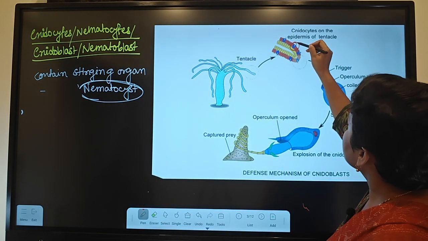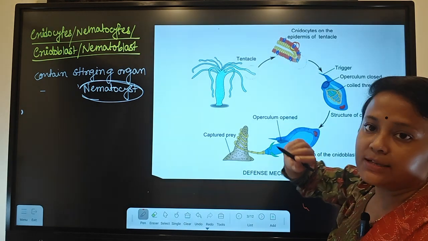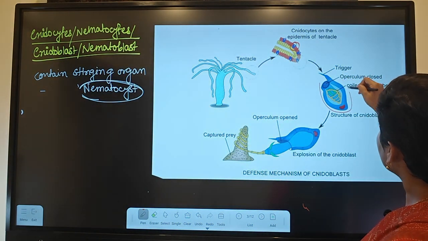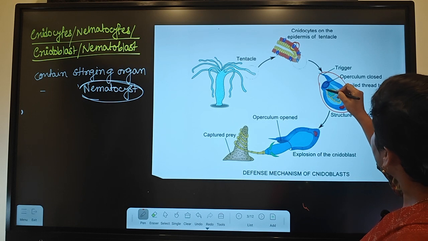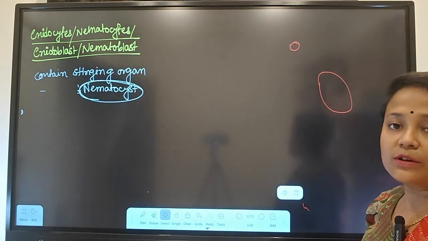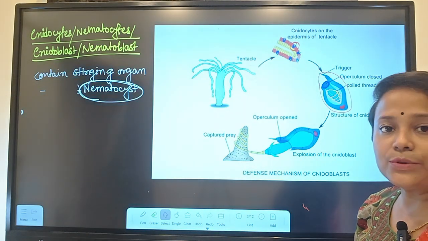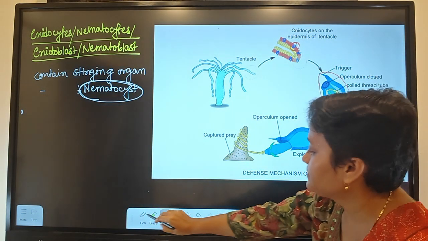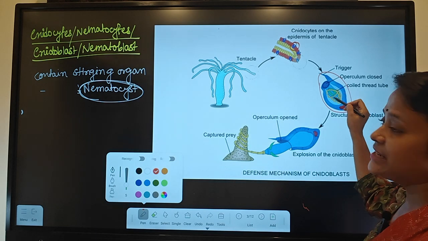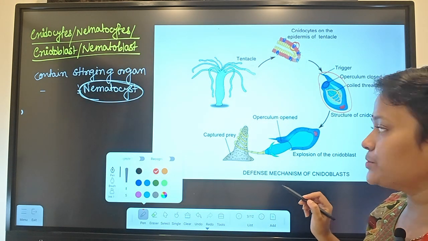So here you can see the structure of the tentacles, and the blue cell is the nematoblast. Inside the blue cell there is a stinging organ. That stinging organ is called nematocyst. You can see here, a yellow thread is coiled around the nematocyst.